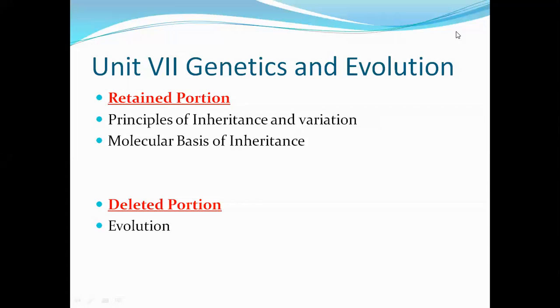If you understand the basics of it, it is the most interesting chapter in genetics and evolution. So we are going to study these two chapters.